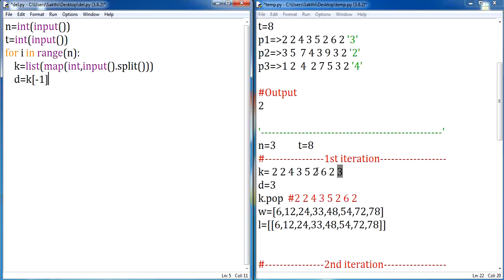Now I am supposed to remove this value. What happens here is that only the value will be stored; the last position value will be stored in d. Now I want to remove this, so in order to remove it, let me pop this value from your k list. So far I hope you are clear.